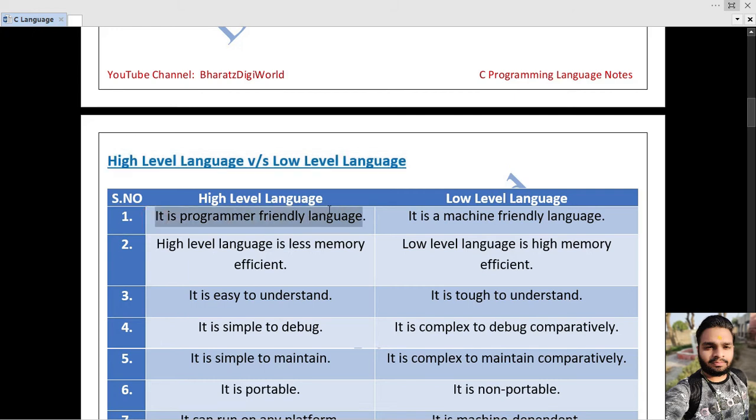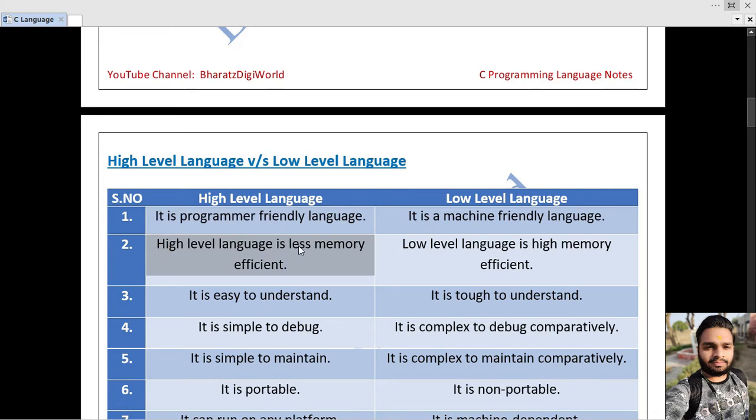First, high-level language is a programmer-friendly language, and low-level language is a machine-friendly language. As low-level language is easily understandable by the machine, it is a friendly language to the machine, and we can easily understand the English language. So English is the friendly language of the programmer.